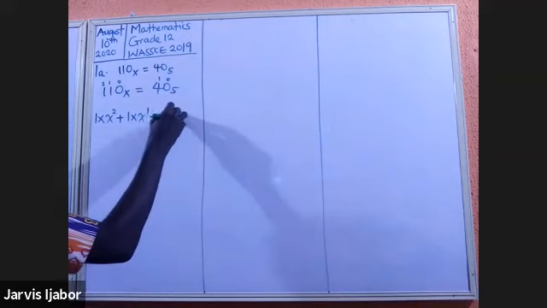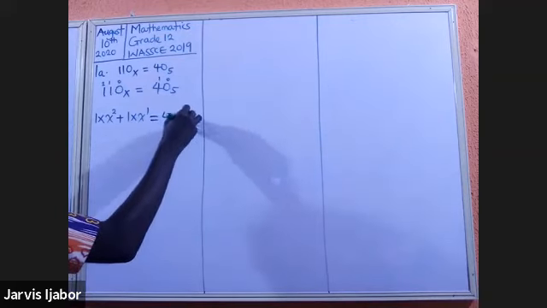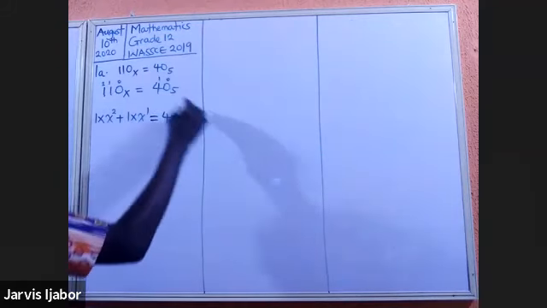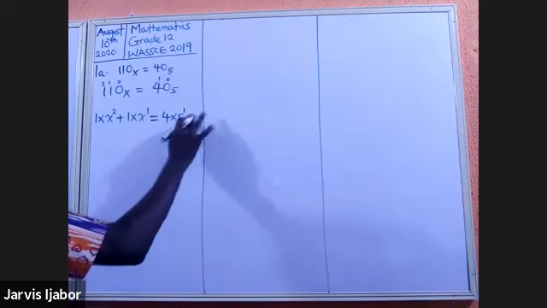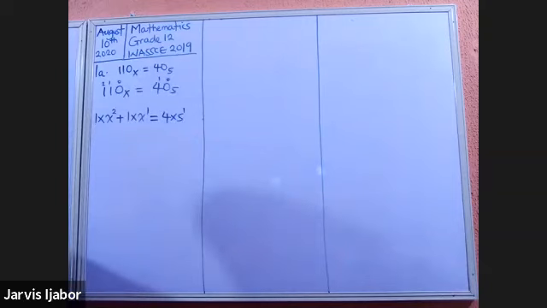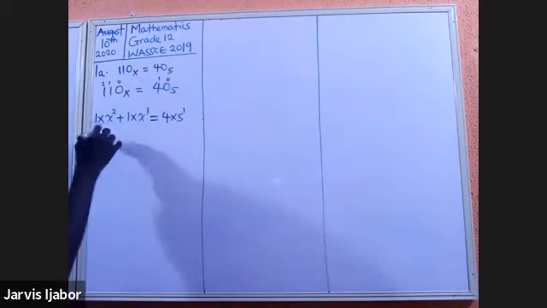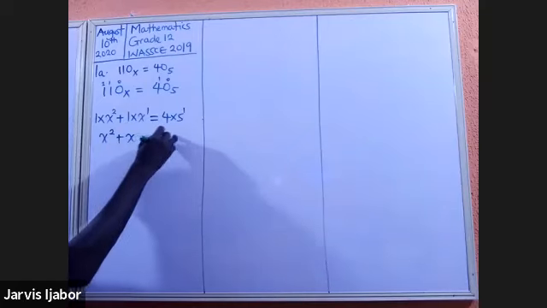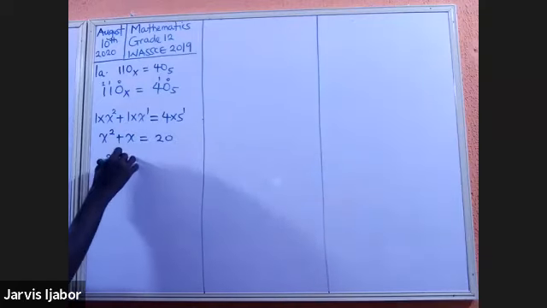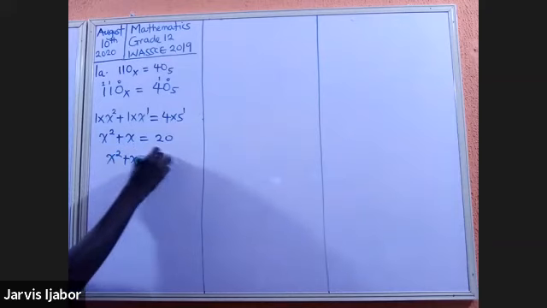This will be 4 times 5 raised to the power of 1 plus 4 times 5 raised to the power of 0. That's 4 times 1. So from here, this will be x squared plus x equal to 20, which means that x squared plus x minus 20 will equal to 0.